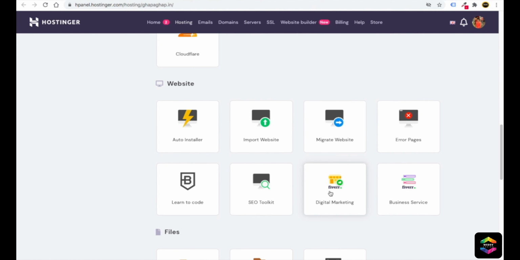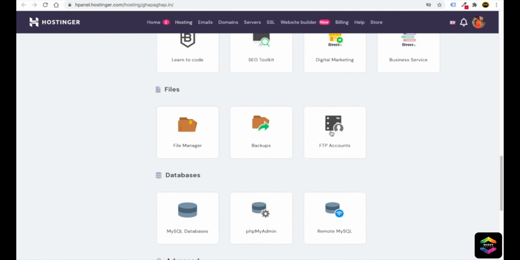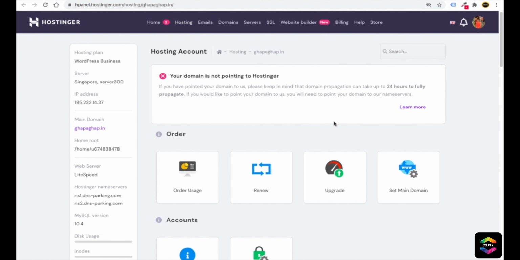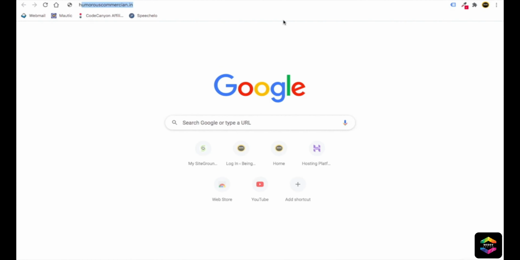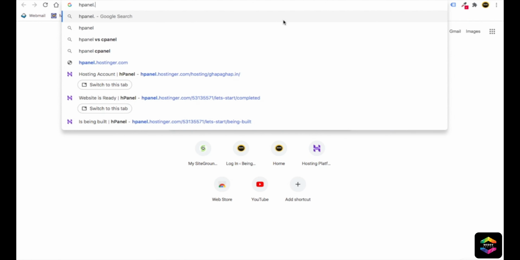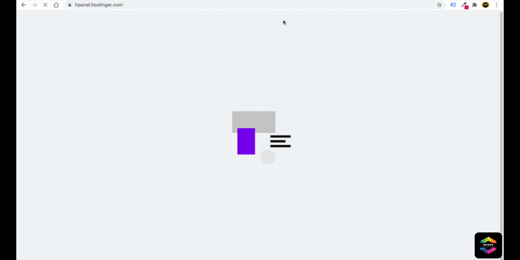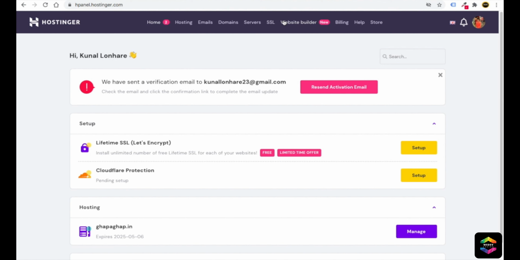Okay, so here you have digital marketing, and there are many other options which you can go with the Hostinger panel. So whenever you want to visit your Hostinger hosting again, you just need to search hpanel.hostinger.com, then click on enter. So you will go to your Hostinger panel again. Okay, so this is the thing I want to teach you.